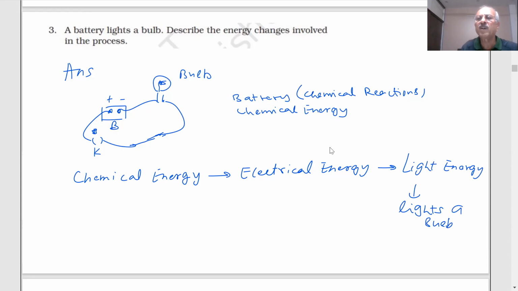Some amount of energy may be lost as heat also. But in this case, he is lighting a bulb. So we are showing chemical, electrical, and light energies. Therefore, this experiment shows, students, that it is possible to transform one form of energy into another form.